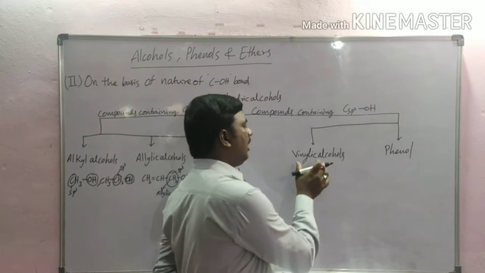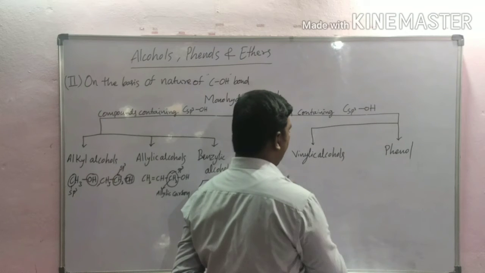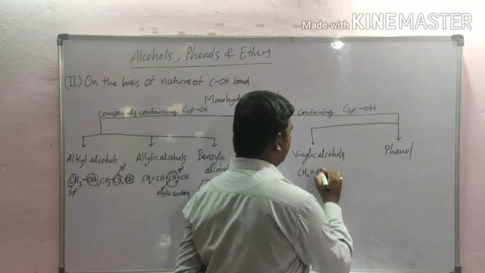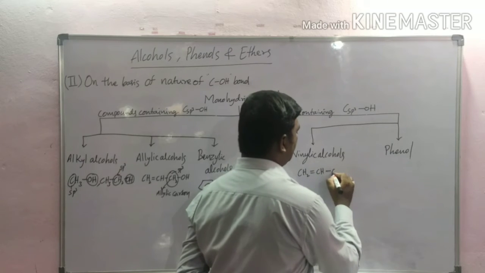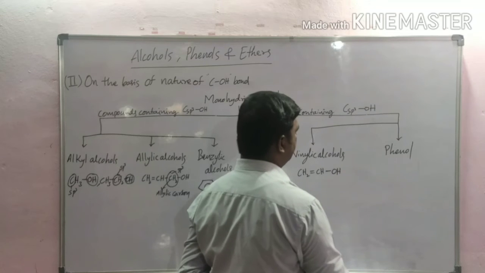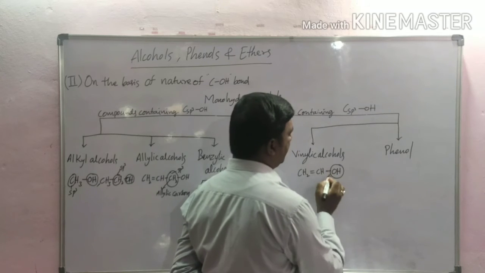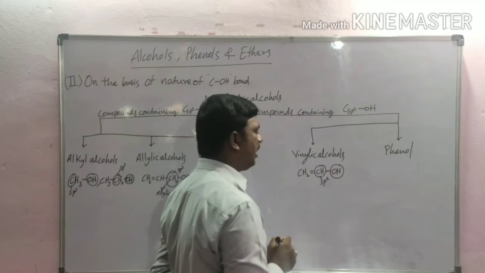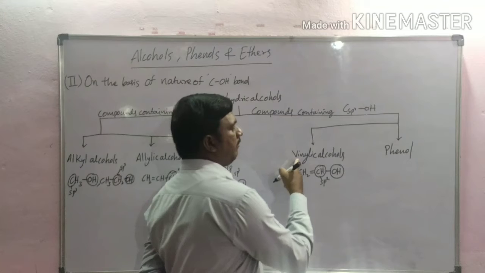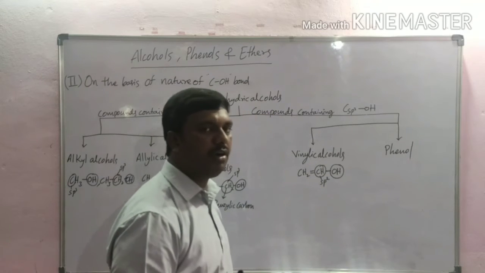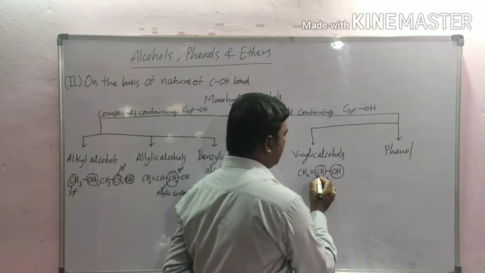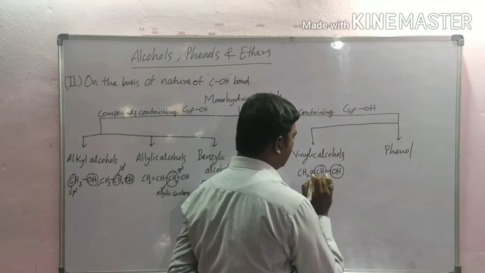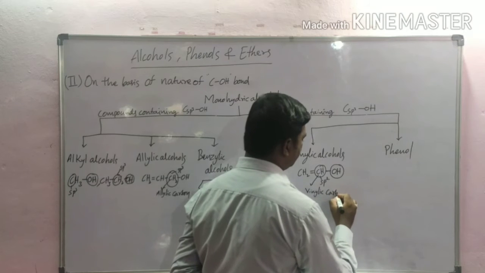Here, in vinylic alcohols, the hydroxyl group is attached to an sp2 hybridized carbon atom, called a vinylic alcohol, and this carbon is called the vinylic carbon.